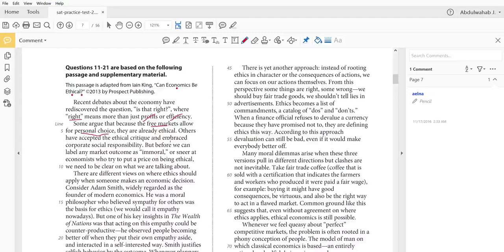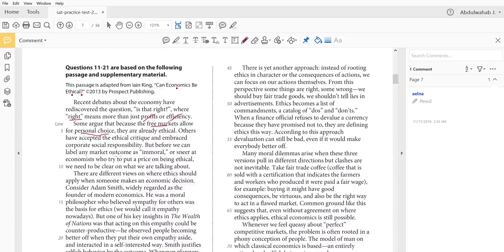So on the other hand, some others have accepted the ethical critique and embraced, accepted, adhered to corporate social responsibility, that corporates or corporations should be held responsible for the decisions they make. At least that's what I get from this sentence.